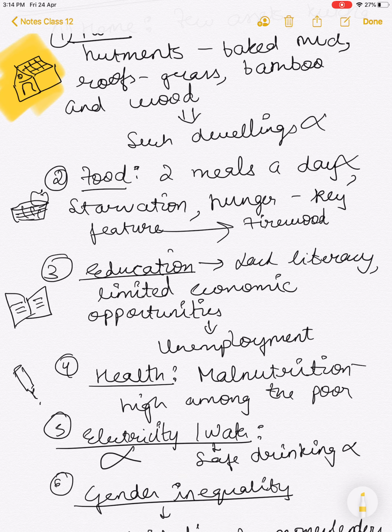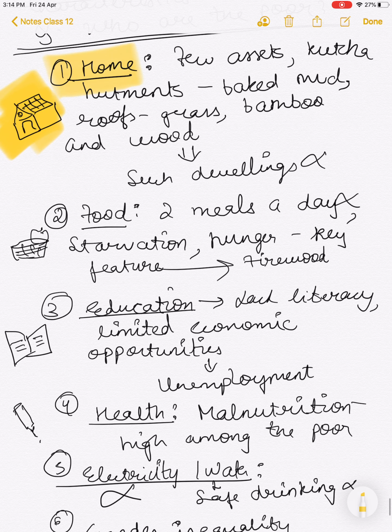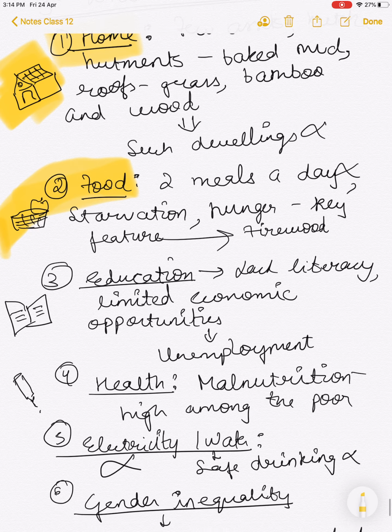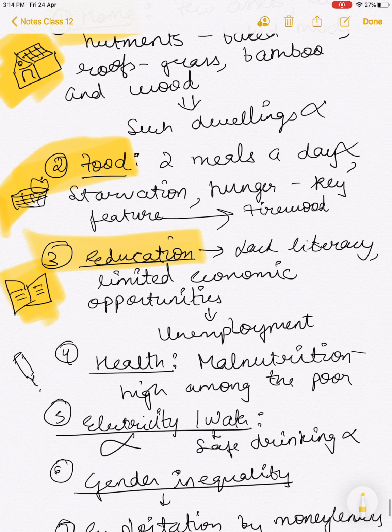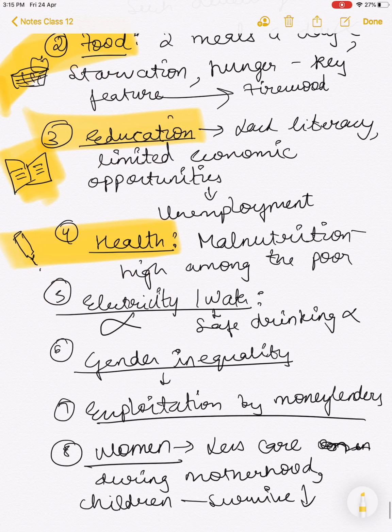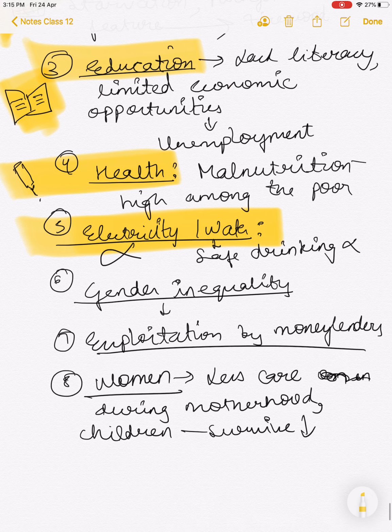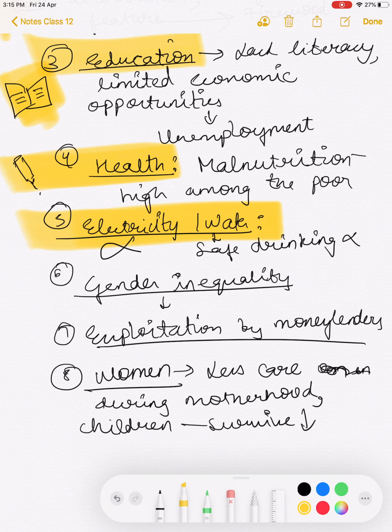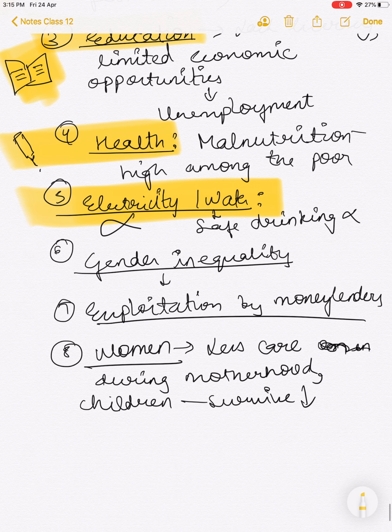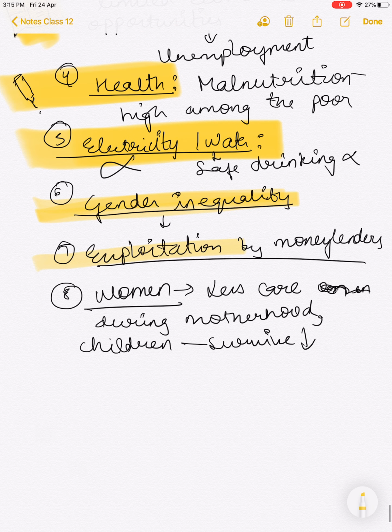So the first point we had was home, second was food, third was education, fourth was health, fifth was electricity and water, and that they do not even have safe drinking water, and that there's a lot of gender inequality, and exploitation by money lenders.